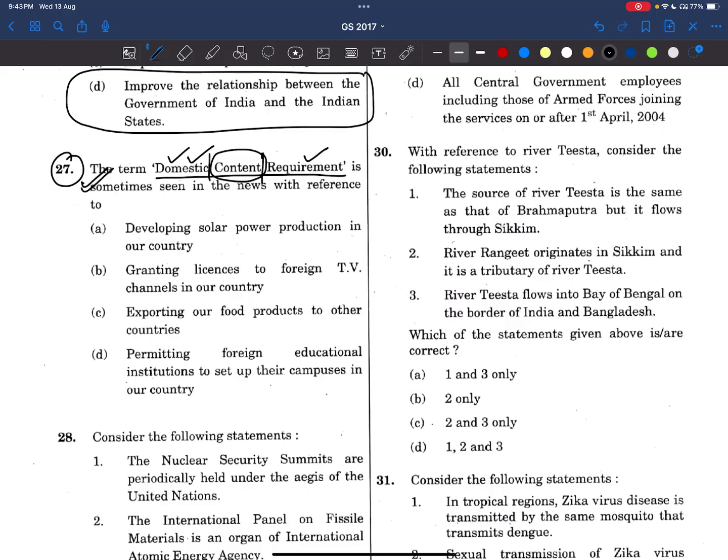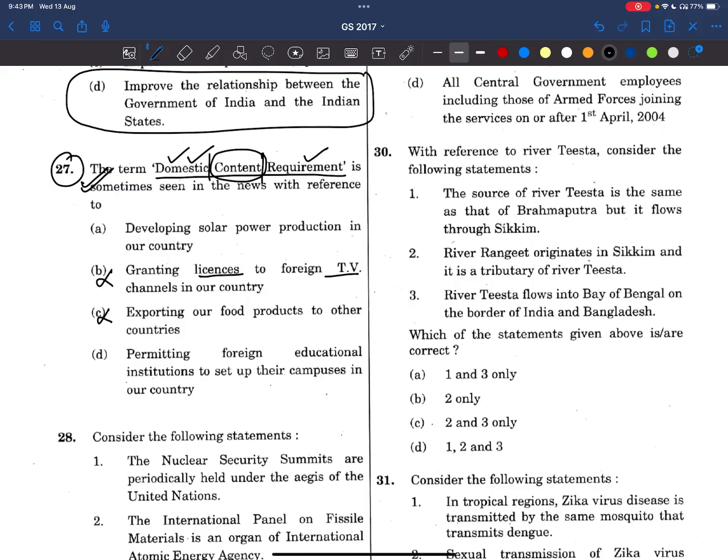Now let's see the options. Developing solar power production in our country. Granting licenses to foreign TV channels to our company. See here, we wanted domestic content requirement, that means some inputs should be from our Indian industries. Here it is talking about licenses to foreign TV channels, so this is wrong. Exporting our food products to other countries. No, we are talking about domestic content requirements, so this is also wrong.